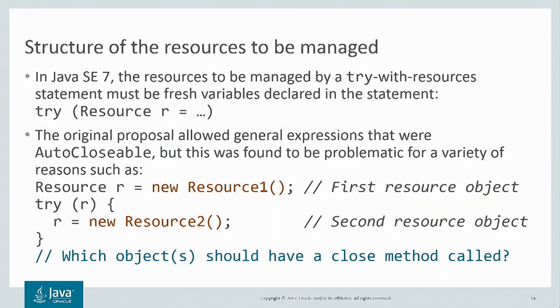That wasn't the original proposal. Originally, you could use any expression that had the right type. If it was the AutoCloseable interface type that had the close method, that was fine. However, we noticed there was a problem with that proposal.